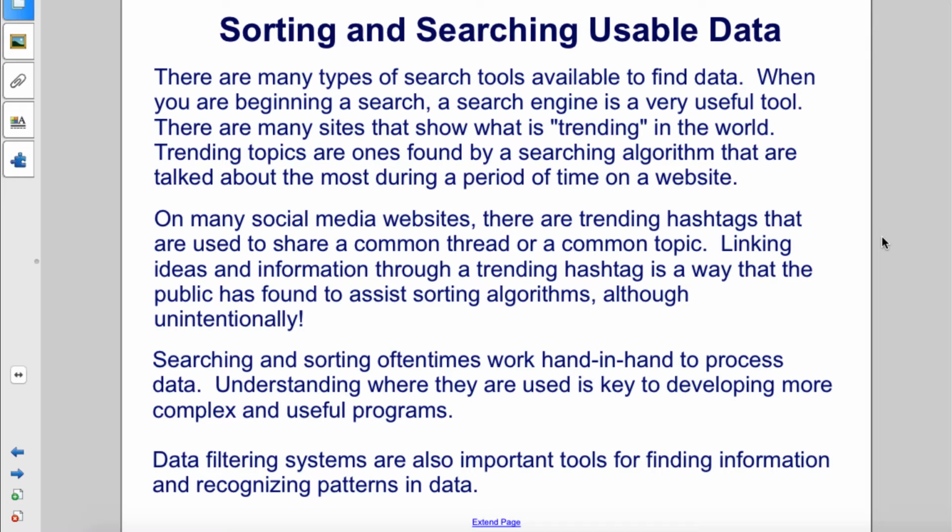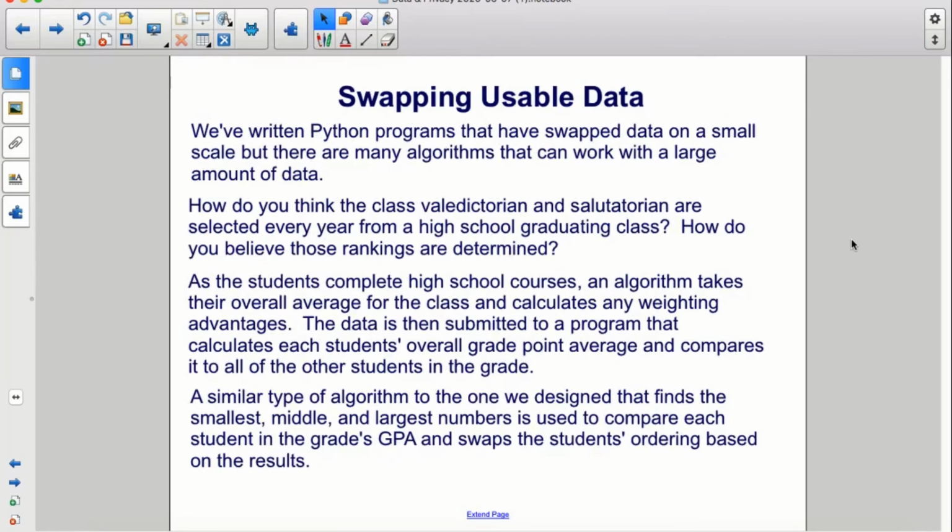Searching and sorting oftentimes work hand in hand to process data. Understanding where they are used is key to developing more complex and useful programs. Data filtering systems are also important tools for finding information and recognizing patterns in data. We've written Python programs that have swapped data on a small scale, but there are many algorithms that can work with a large amount of data.